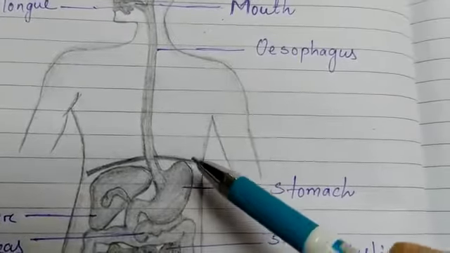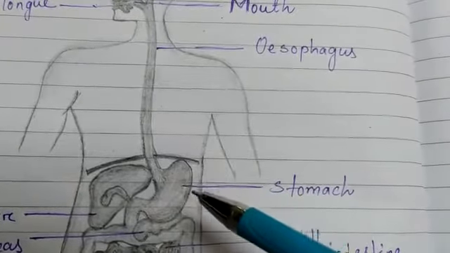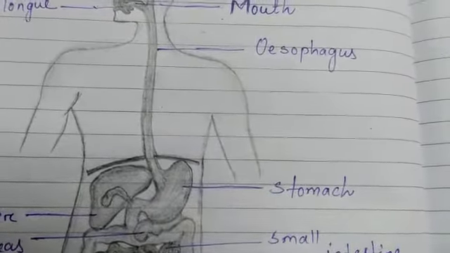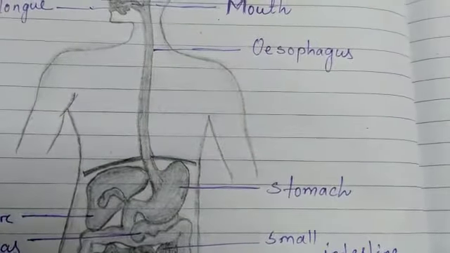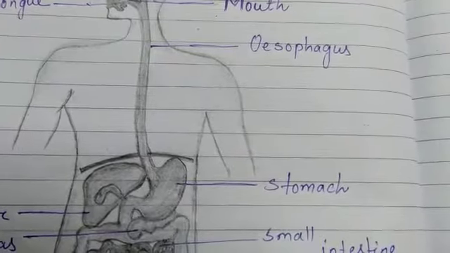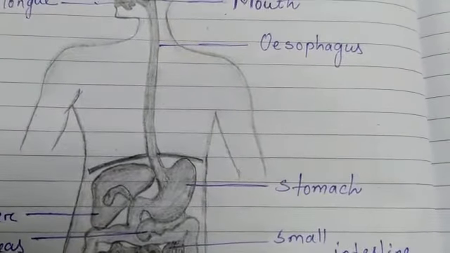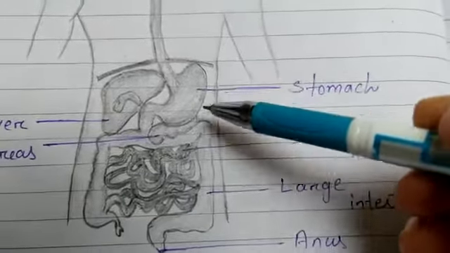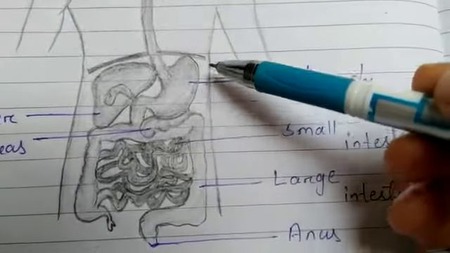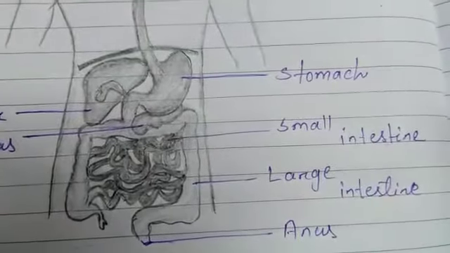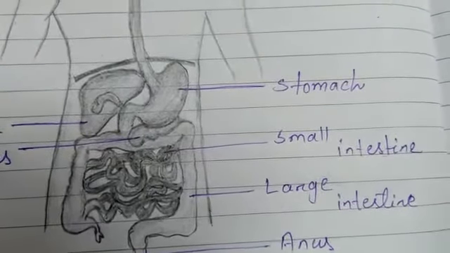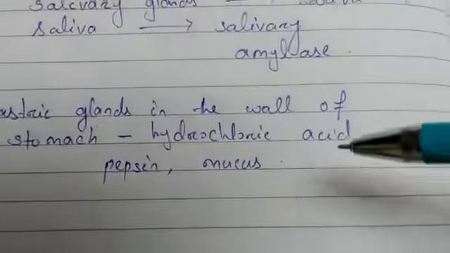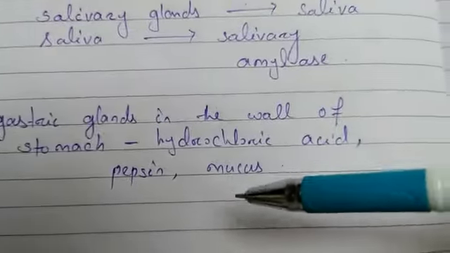So here you can see it is a muscular organ, and it expands when the food enters the stomach. The stomach expands and helps in mixing the food thoroughly with more digestive juices. The gastric glands present in the wall of the stomach release hydrochloric acid, a protein digesting enzyme called pepsin, and mucus.